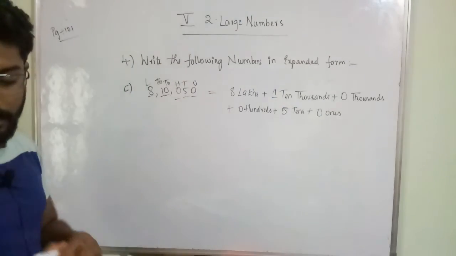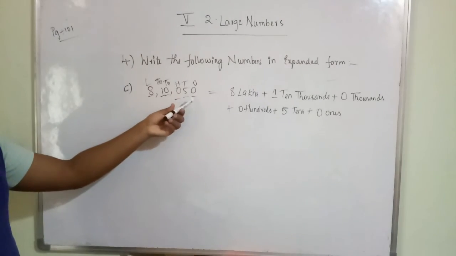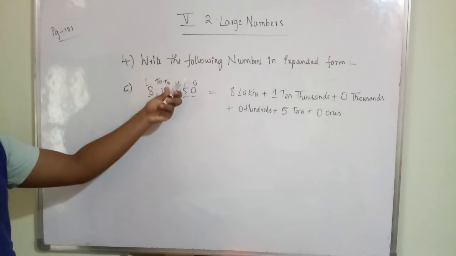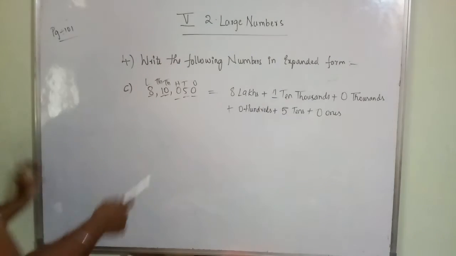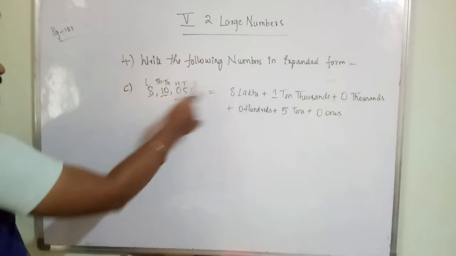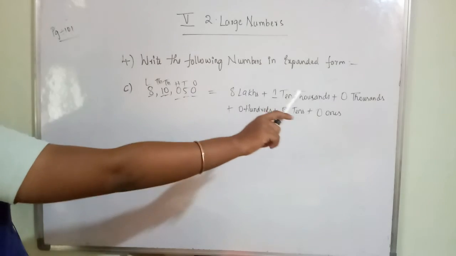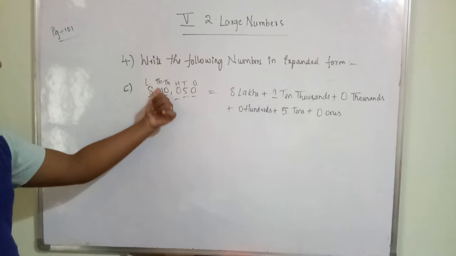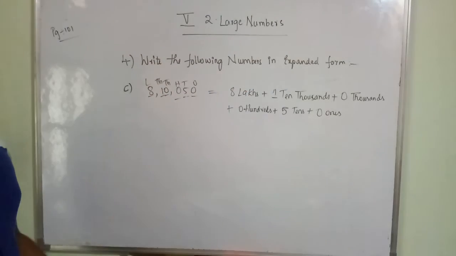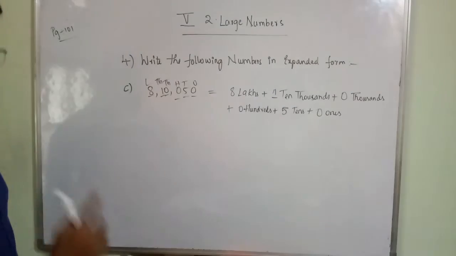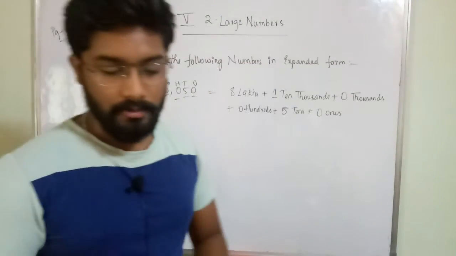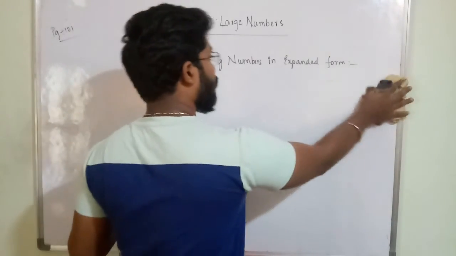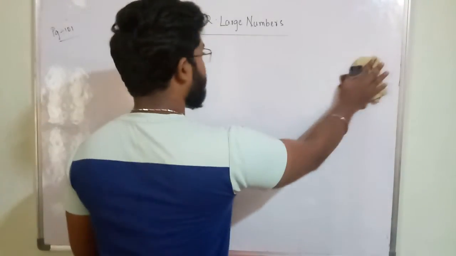Okay. So we have completed. Just divide them. You have to write which digit is in which place. So 0 is in ones place, 5 is in tens place. Like that you have to write for every digit. And 8 is in lakhs place. 8 lakhs plus 1 is in 10,000s place. 1 10,000. Like that 8 lakhs is the place value of 8, 1 10,000 is the place value of 1. Like that, if you add all the place values of every digit in a number, then you are going to get the expanded form. Okay. So you may have learned this in your smaller classes also. So with this we have completed this section, warm up.